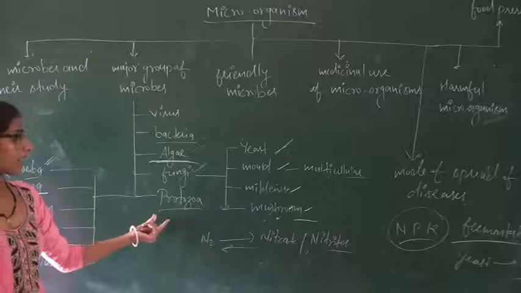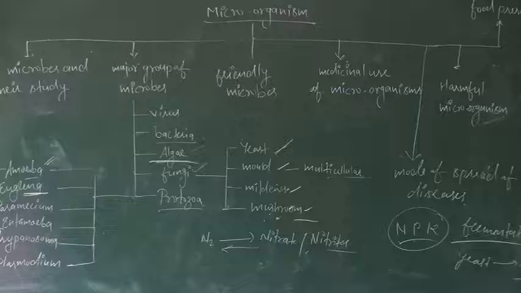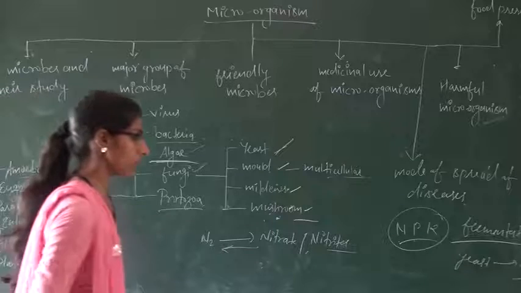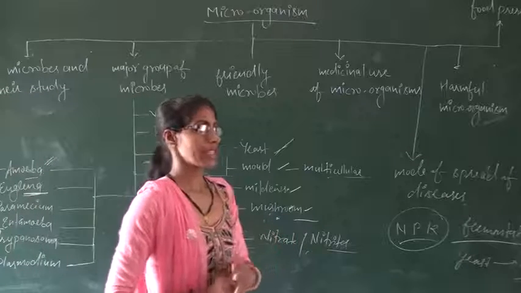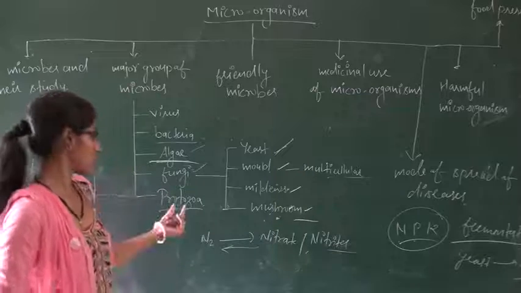So, protozoa are used in aquatic food chains. Protozoa also decompose other organic matter, dead and decaying plants or animals.